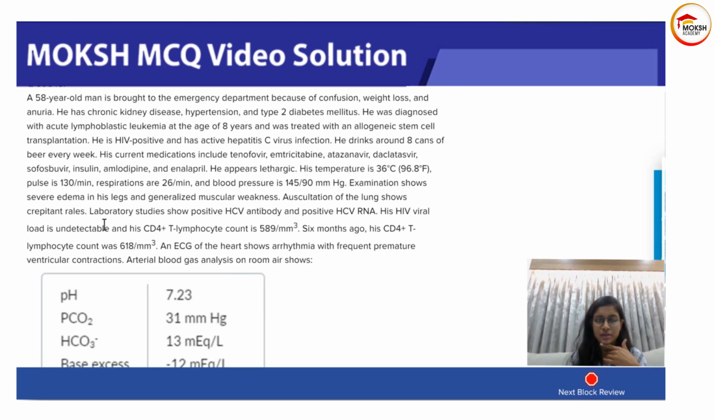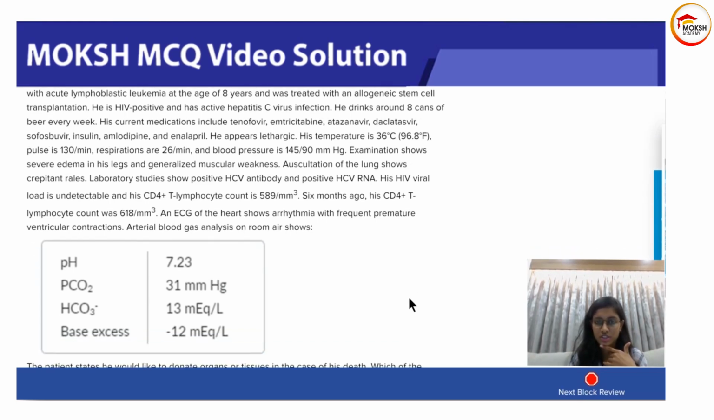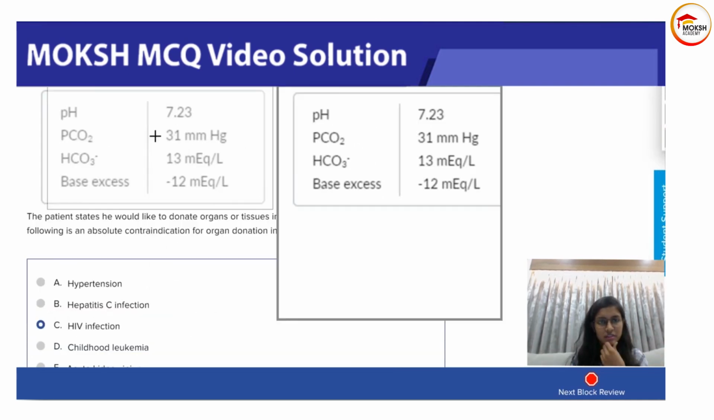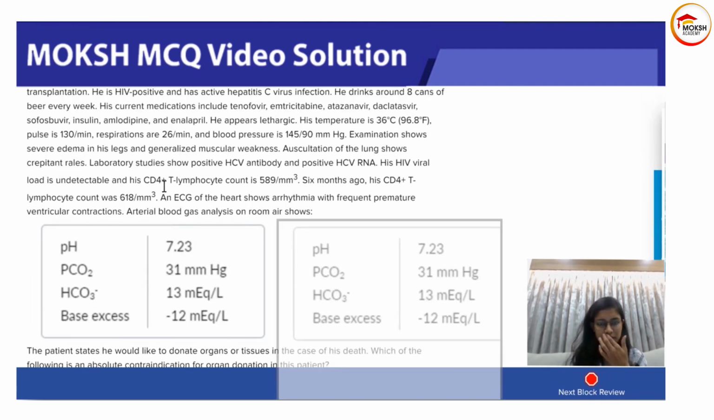Okay, his lungs have crepitant rales. He has positive HCV antibody and even its RNA. HIV load is undetectable and CD4 count is high. Saying that CD4 count is high and his HIV viral load is undetectable, you can again rule out HIV infection. Why? We are going to go over the options again. ECG has arrhythmia with frequent premature ventricular contractions, right? Because he's acidotic. It is metabolic acidosis with respiratory compensation because he's tachypneic, right?